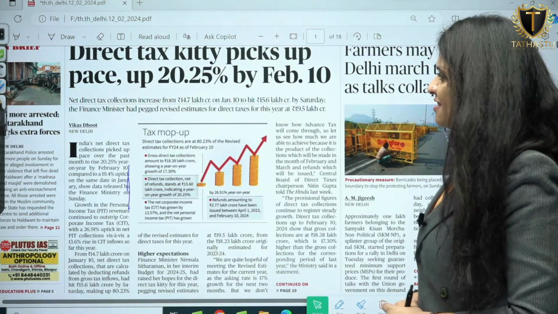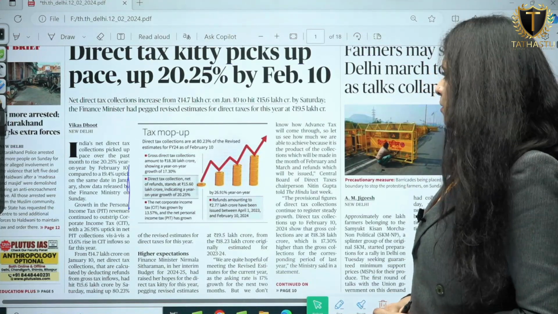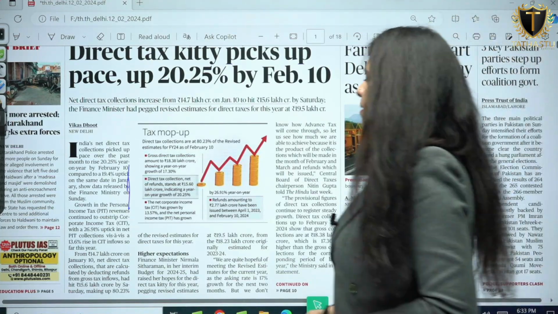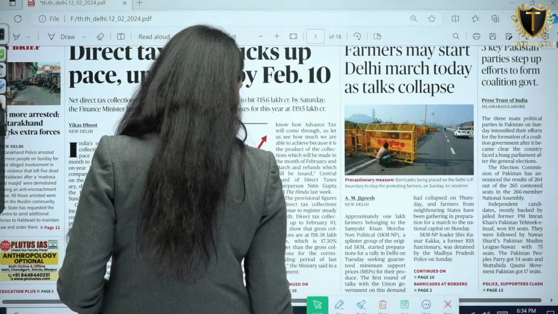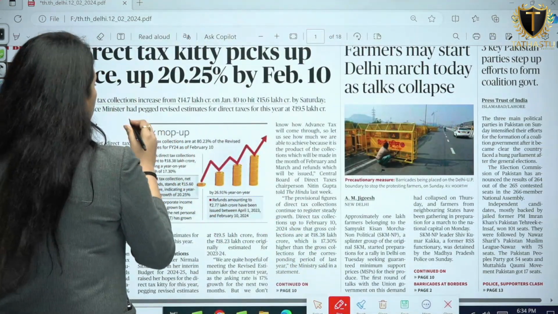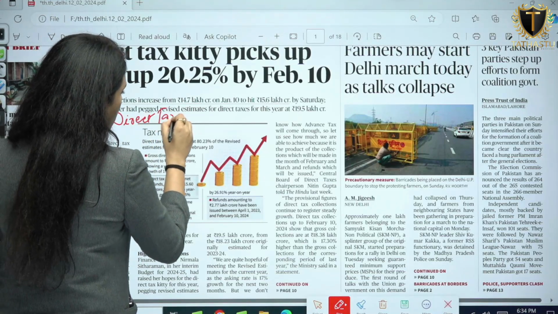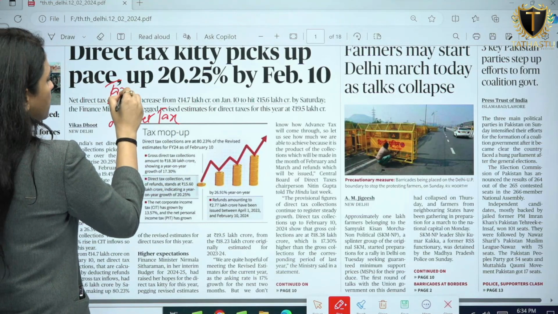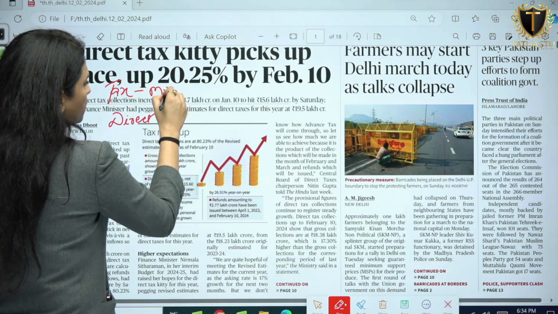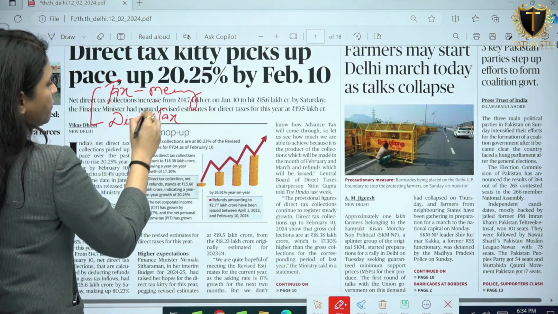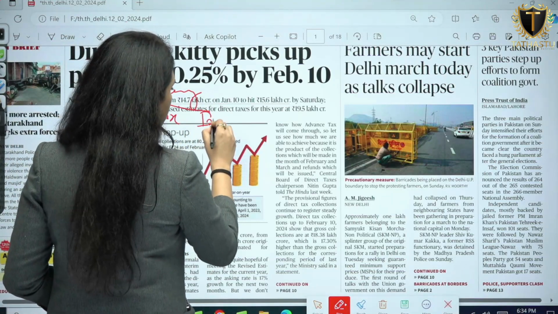Direct Tax Kitty picks up pace, up 20.25% by Feb. Now, what do you need to focus on in this? See, you have to find out what direct tax is. So first of all, what is tax, the meaning, and then the classification, direct tax and indirect tax.